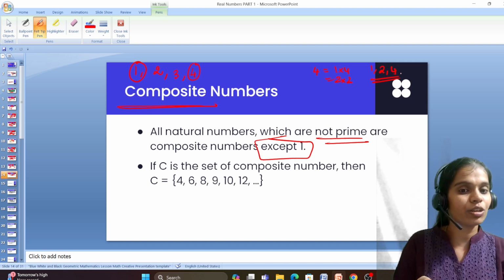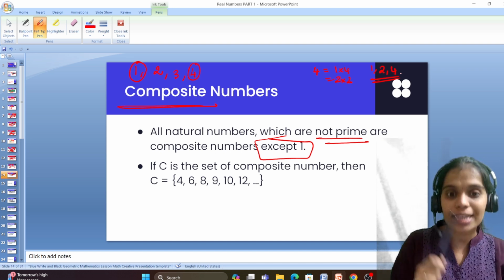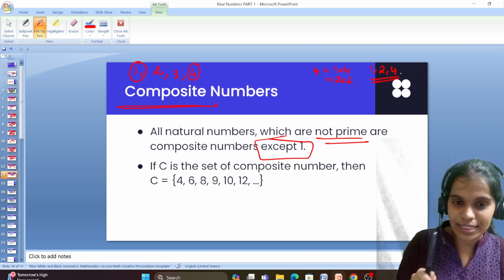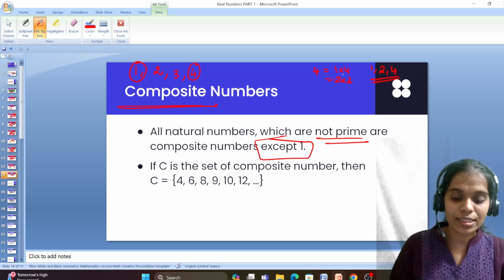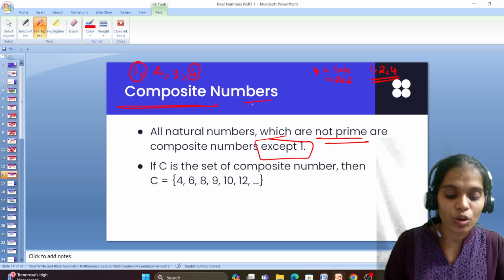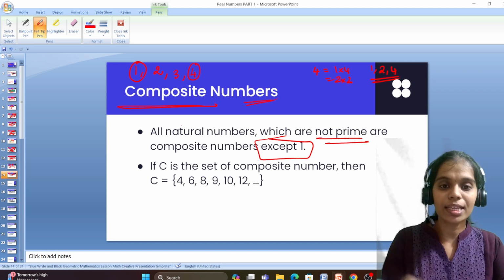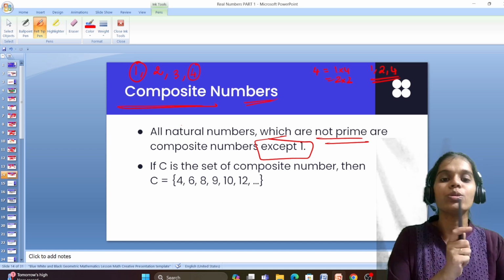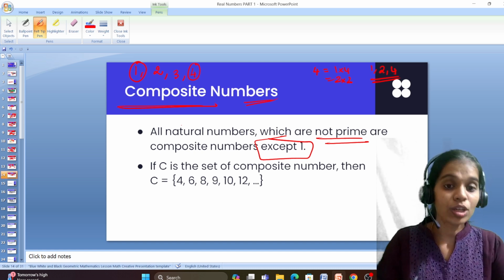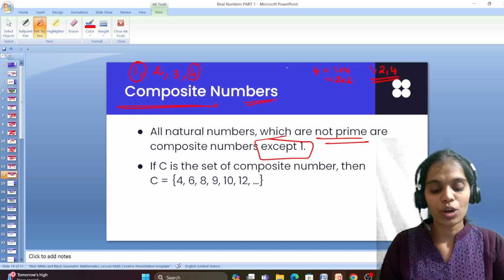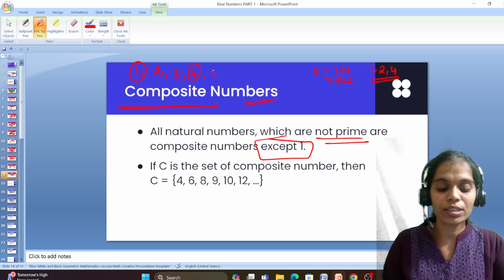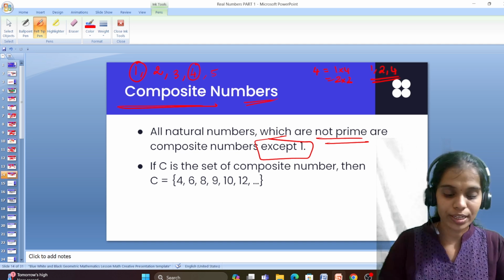What is the condition of prime? It has exactly 2 factors. But here we have more than 2 factors. That's why we say it is a composite number. So what are composite numbers? Any number which has more than 2 factors is a composite number. So how about 5? No, 5 has only 2 factors, 1 and 5.